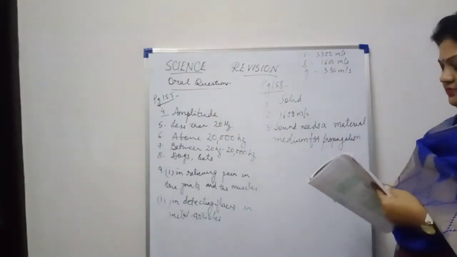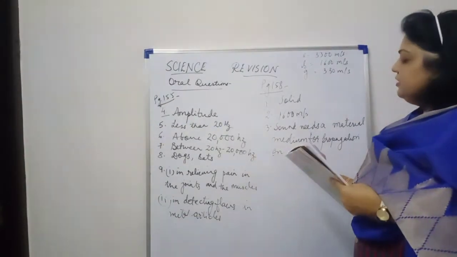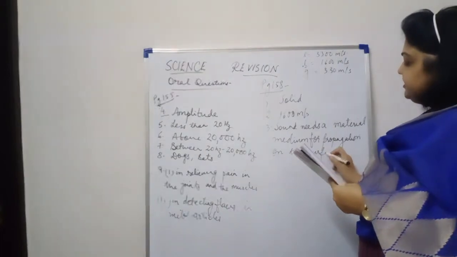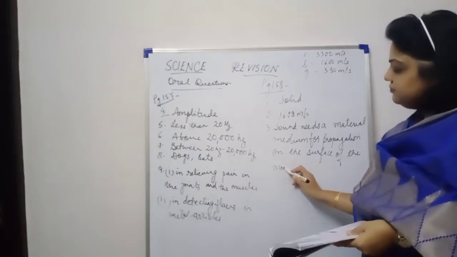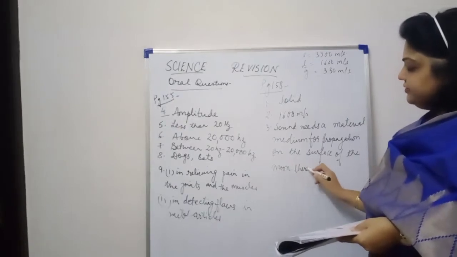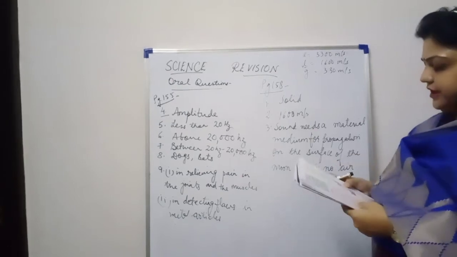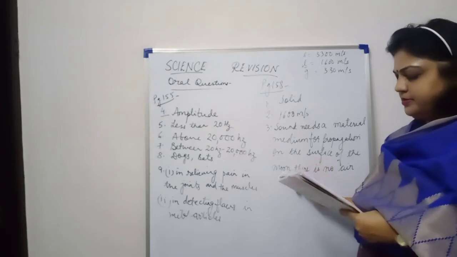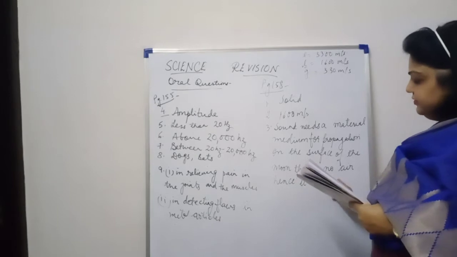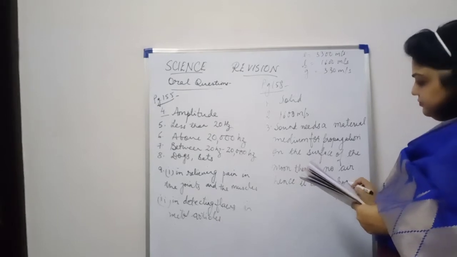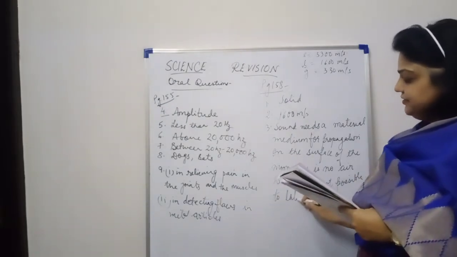Then on the surface of moon, there is no air. Okay. Hence, it is not possible to talk there, right?